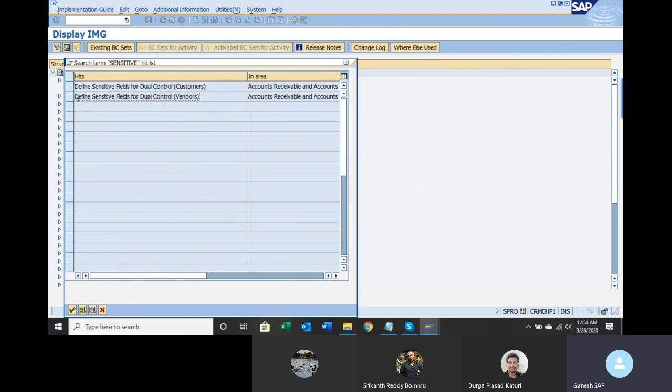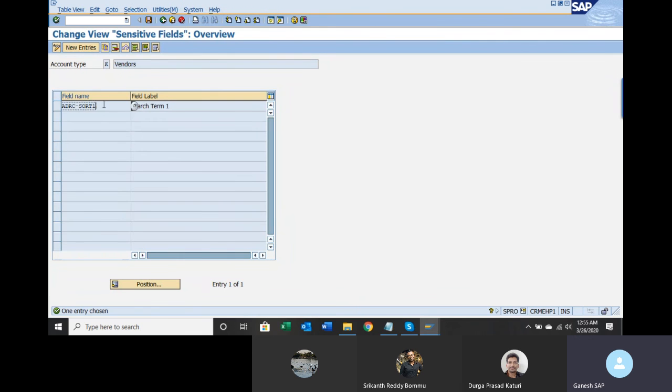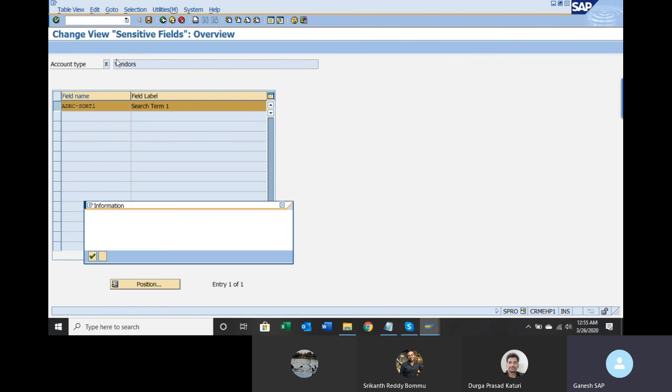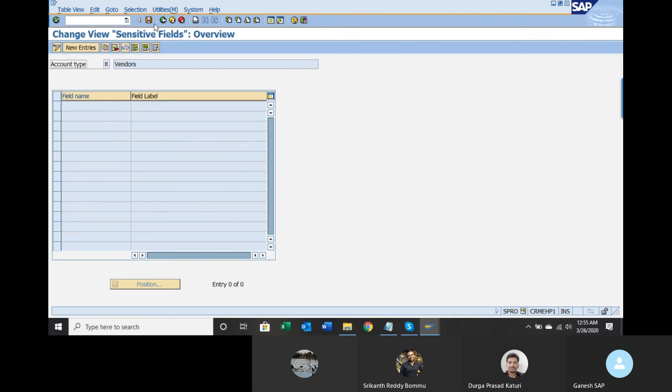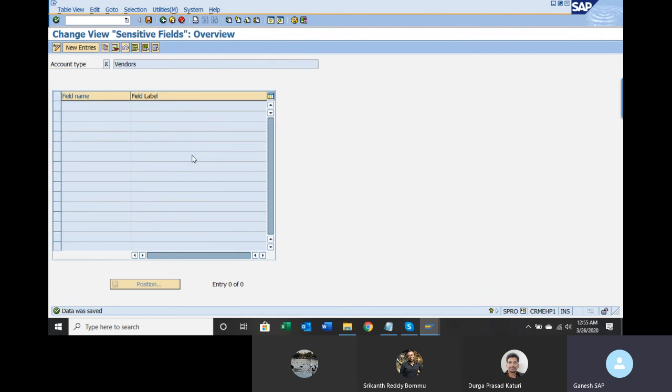Define sensitive fields for dual control. Select it and click on the continue button. So people kept address as a sensitive field. That is what dual control means: somebody is creating, and somebody else needs to accept. Click on this. See this, people stored this as a sensitive field. Remove it, we don't want it. It is no more sensitive now.